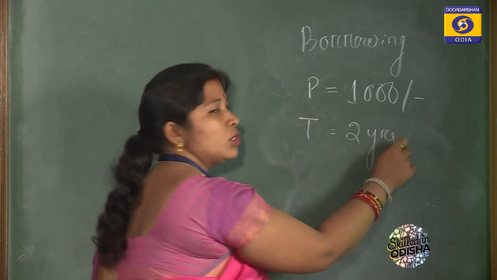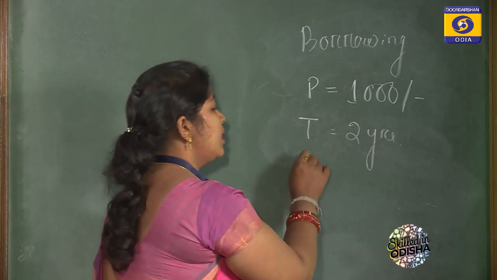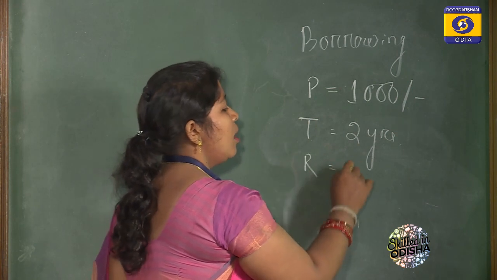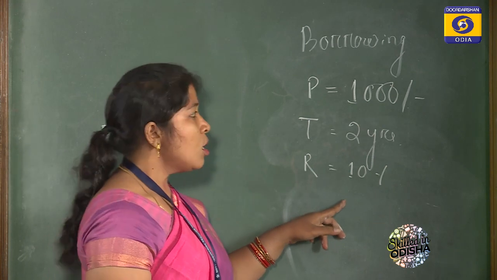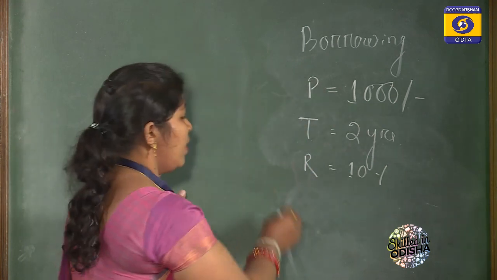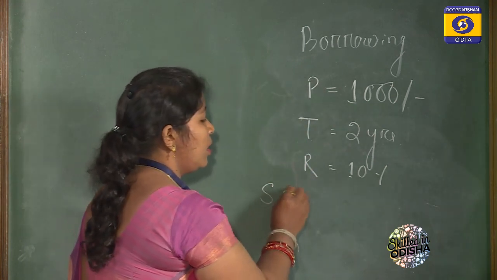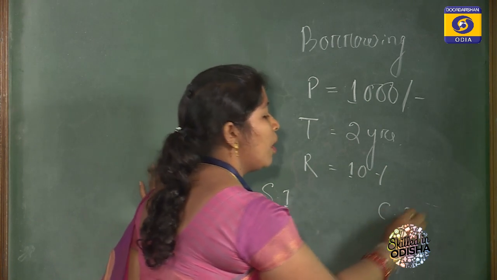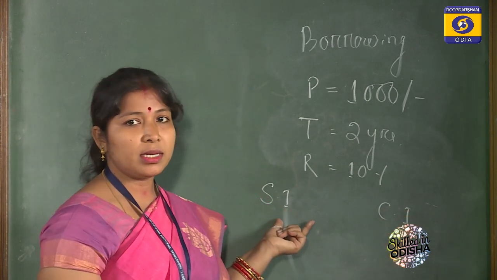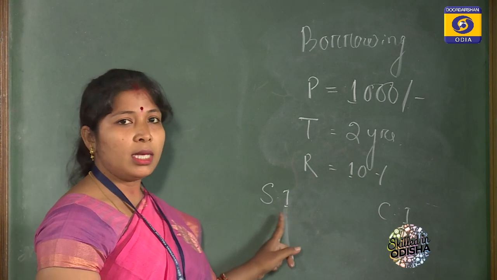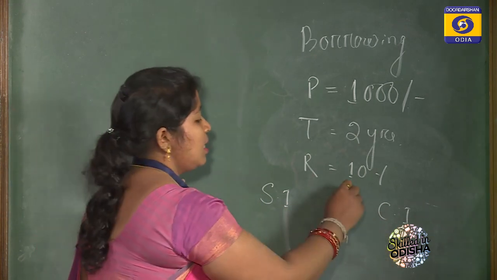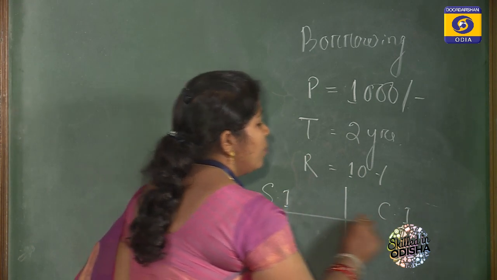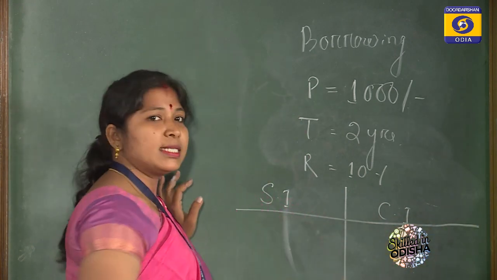So T is equal to 2 years, and the rate of interest R let it be 10%. For this we have to calculate what is the simple interest and what will be the compound interest. Normally simple interest is written with the symbol S.I. and compound interest is written as C.I.